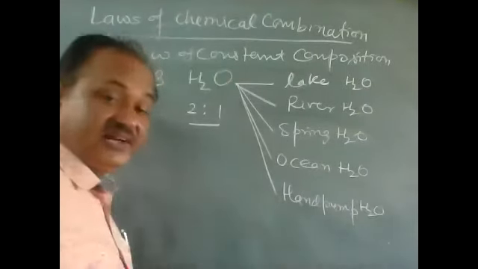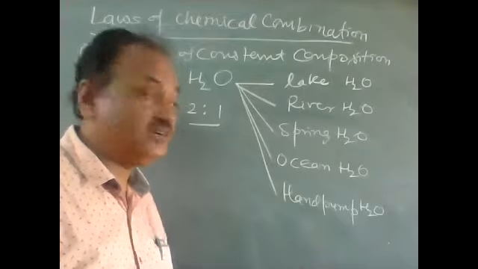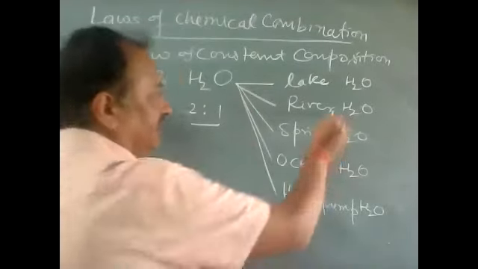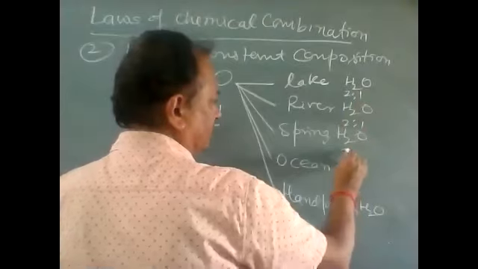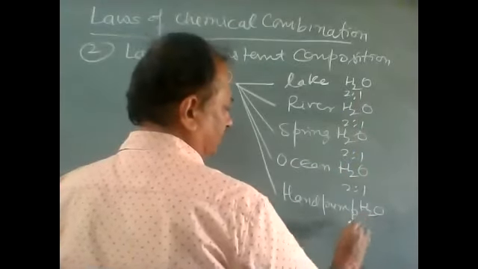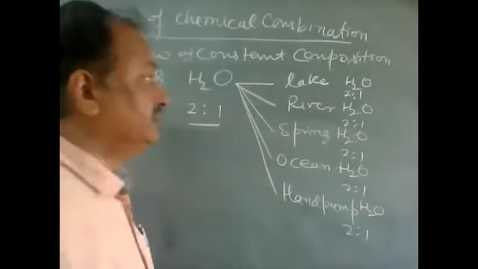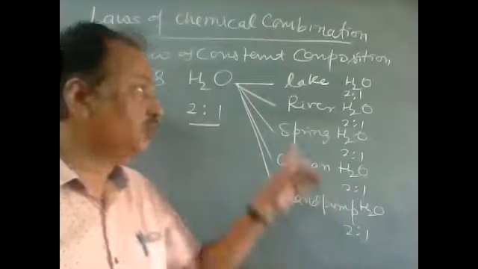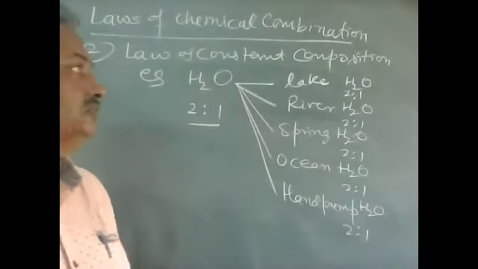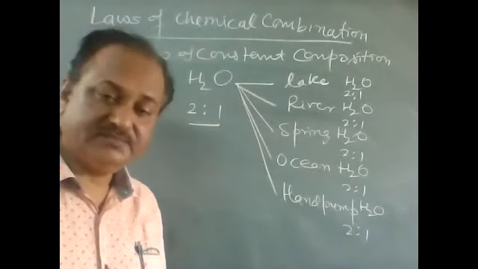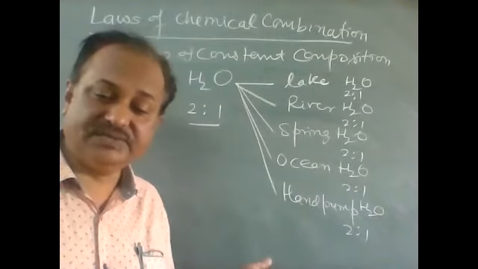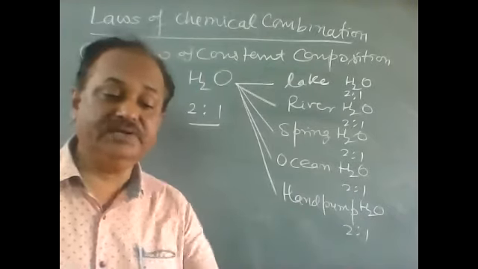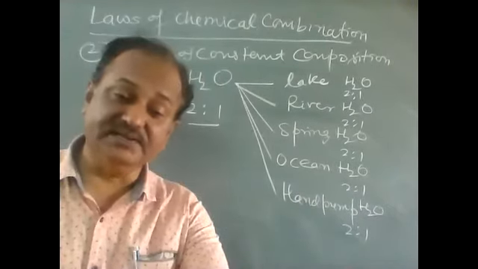So the ratio of the two elements, hydrogen and oxygen, is always found to be 2:1, and this justifies the law of constant composition. Whatever the source of our substance, it is always found to be the same.